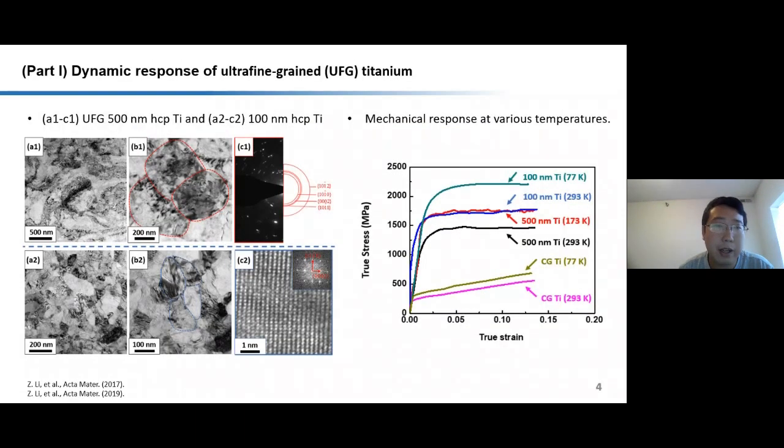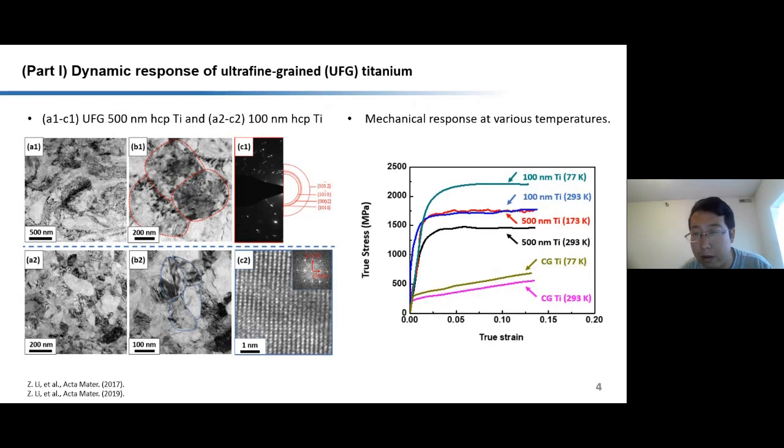We first examine the dynamic response of ultrafine-grained titanium. The TEM observation shows the average grain size of the titanium with 500 nanometer and 100 nanometer. The diffraction pattern confirms the single-phase hexagonal close-packed microstructure.